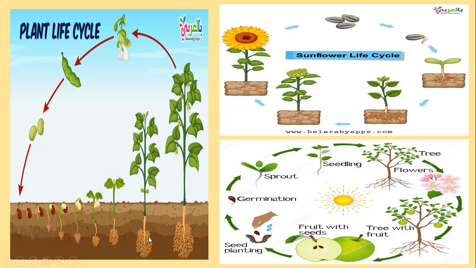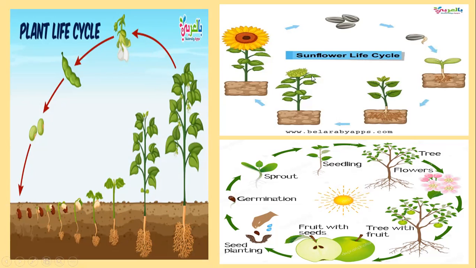Look, the roots are becoming long, it has become big, and then from these flowers again seeds come out. This is the seed pod, and the seeds go again to the soil, and again the new plant comes. That's why we call it the life cycle. It grows on, it continues.